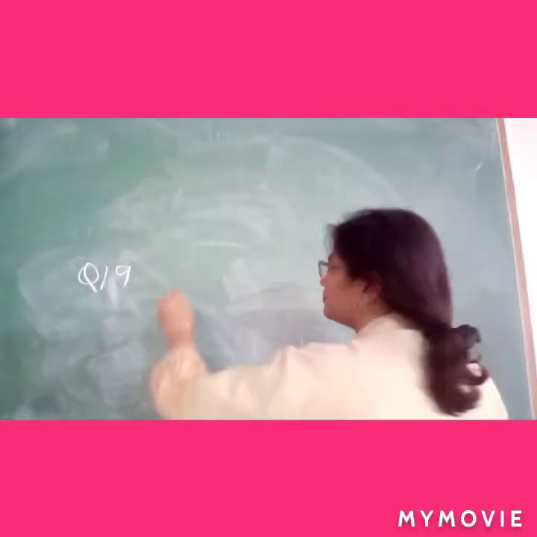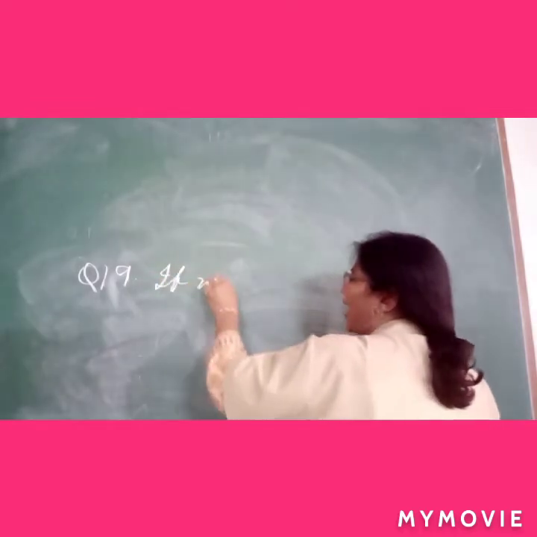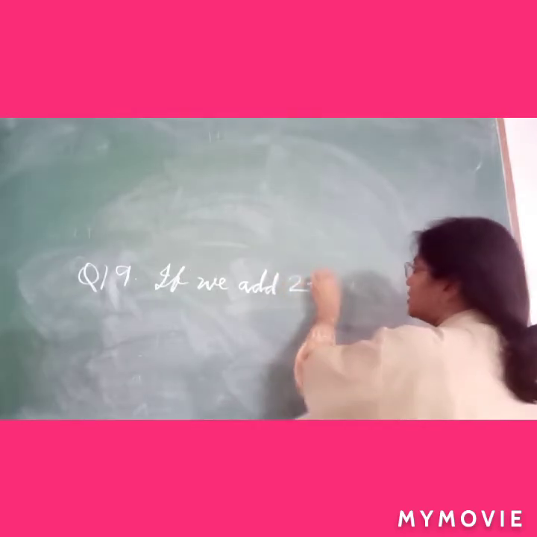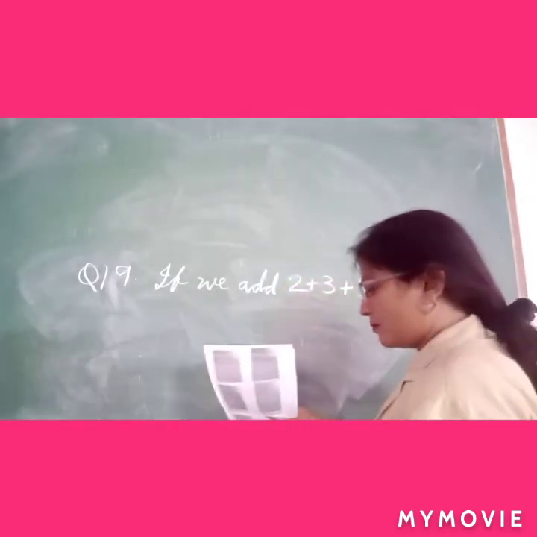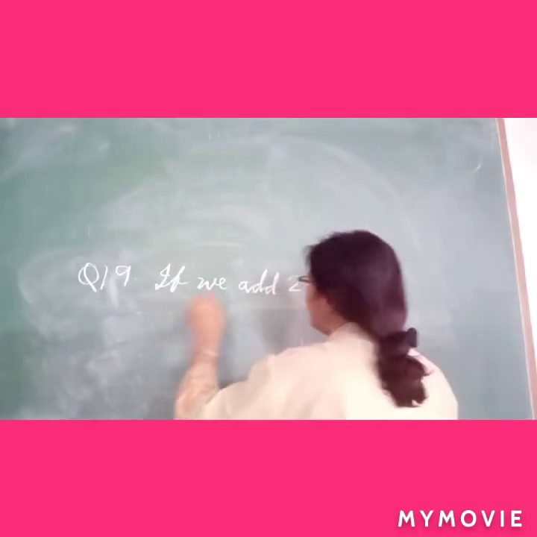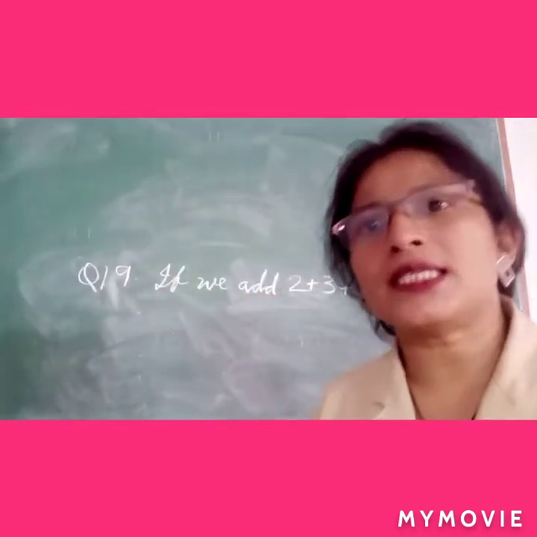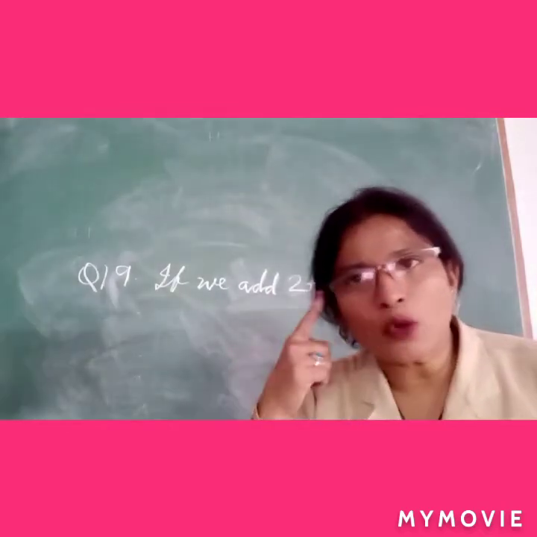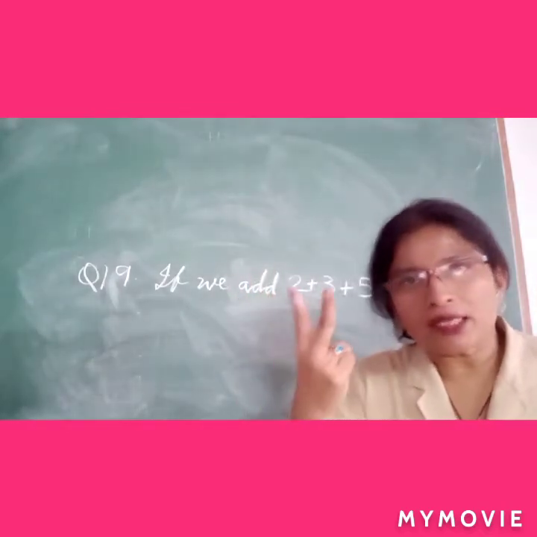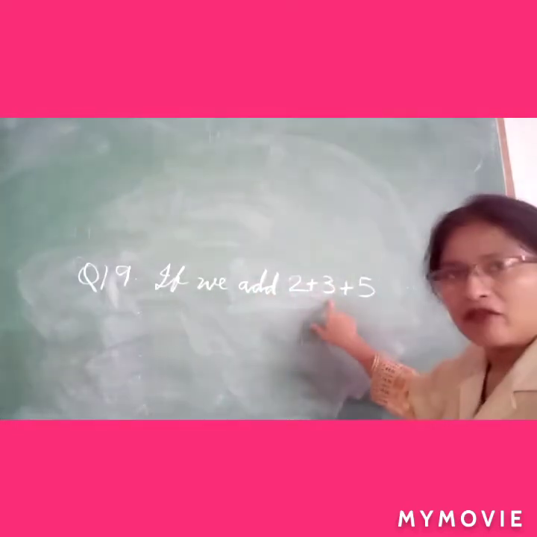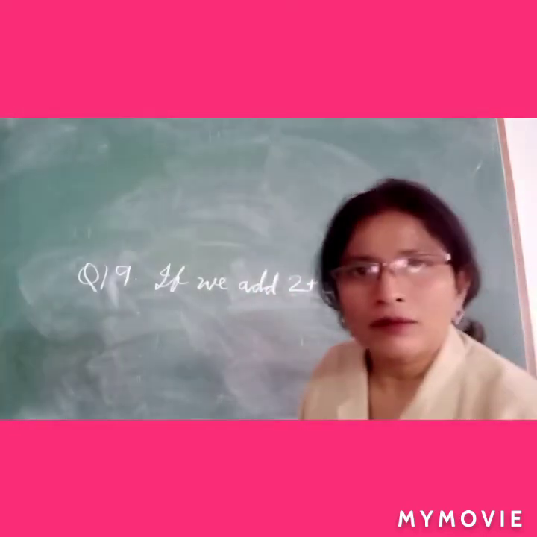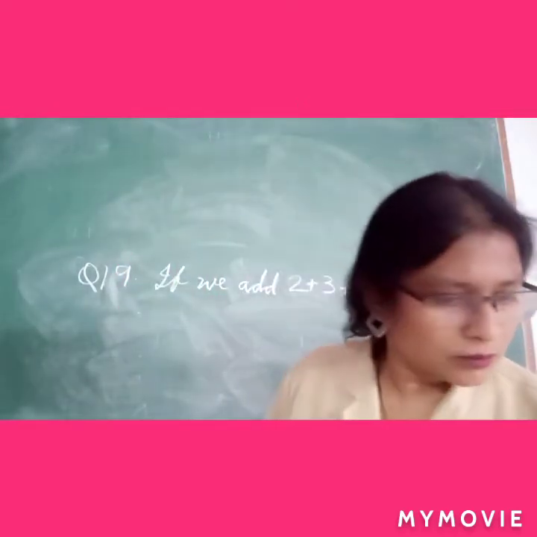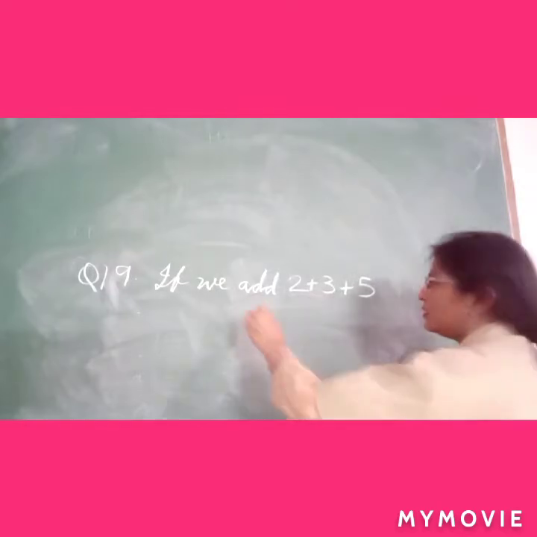If we add 2 plus 3 plus 5, the answer will be... Now you tell me 2 plus 3. I have told you how to add 3 in your mind. 2, take out 2 fingers, then 4 and 5. You will get 5. Then 5 plus 5 is very easy. 5 plus 5 is 10. So the correct answer will be 10.